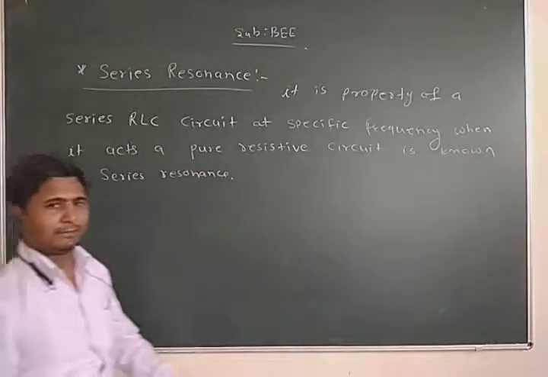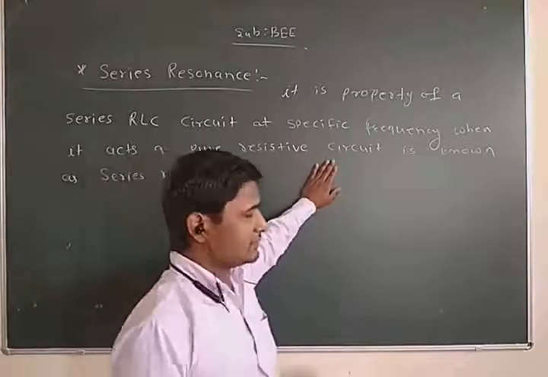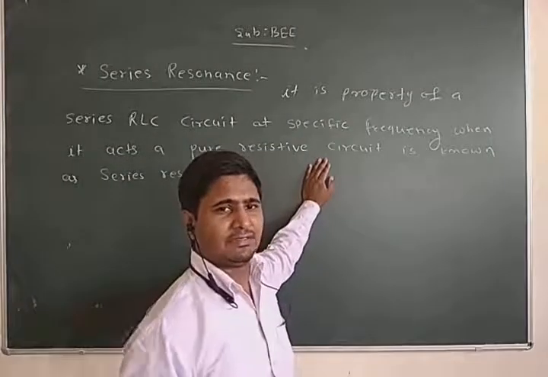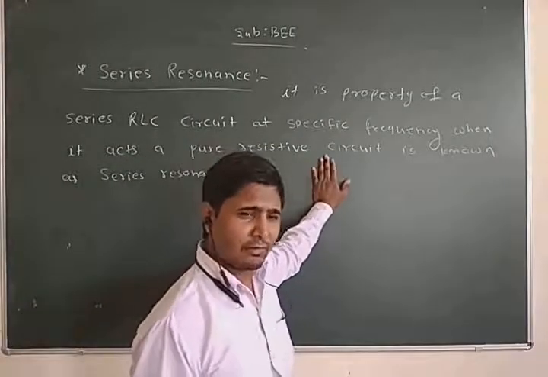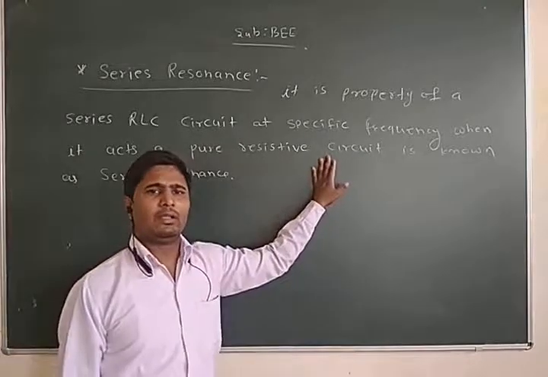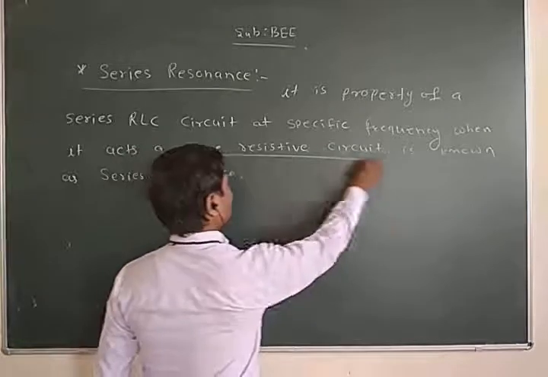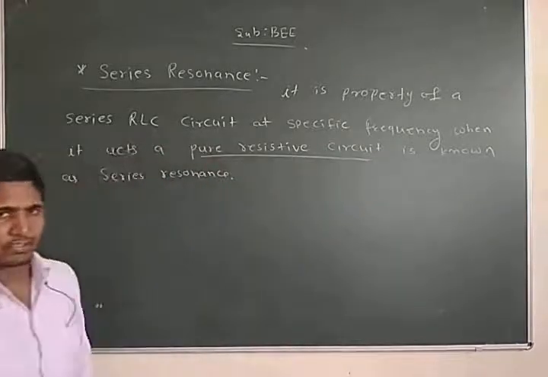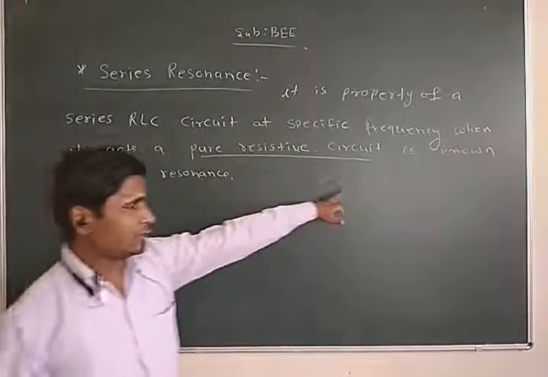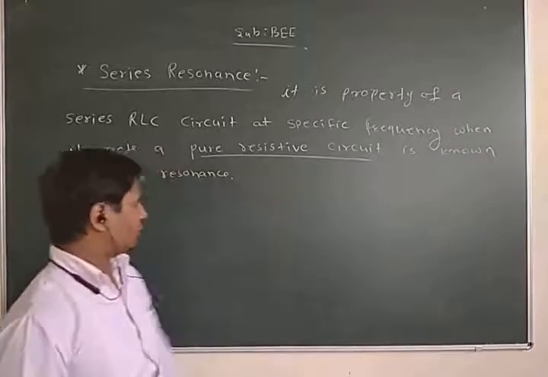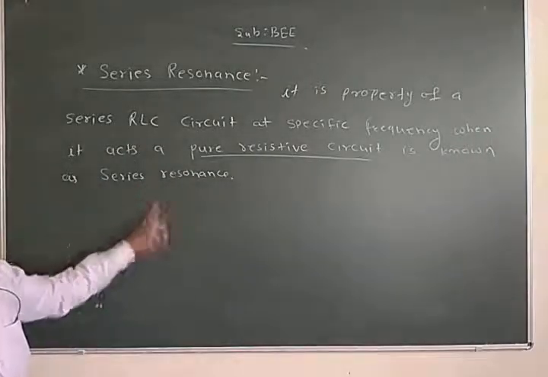Or we can say series resonance is a state of an RLC series circuit at a specific frequency where our circuit acts as a pure resistive circuit. So this state of RLC series circuit is known as series resonance.